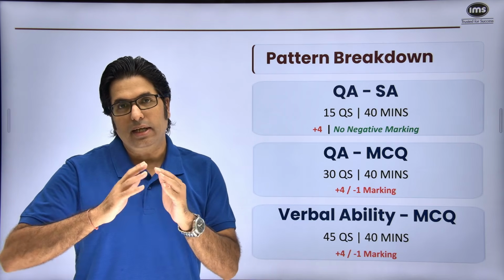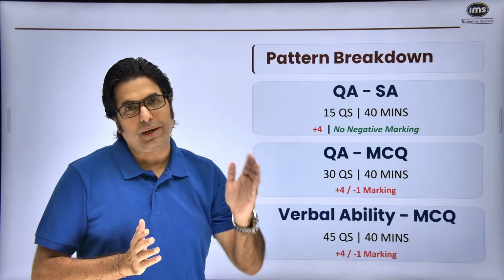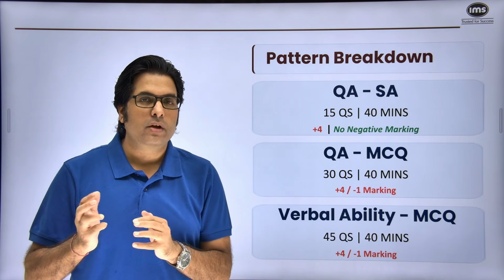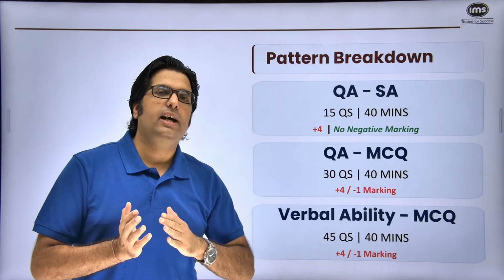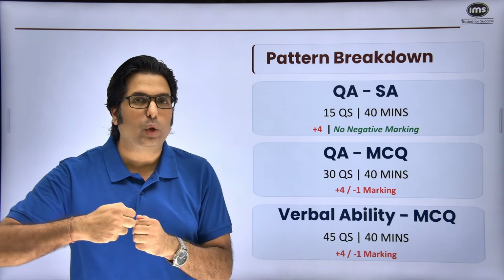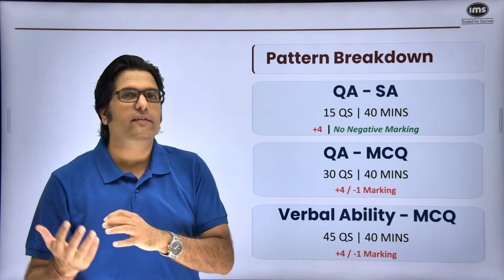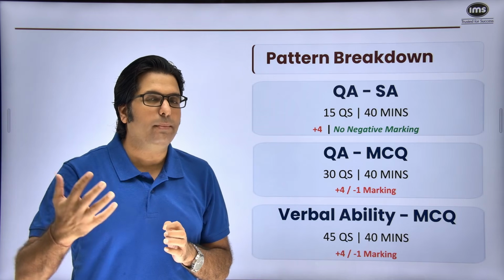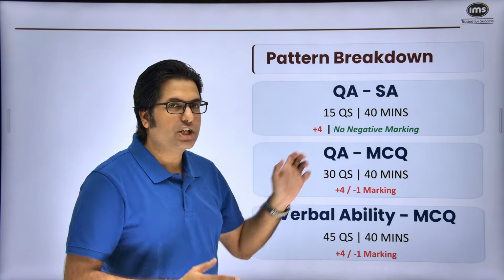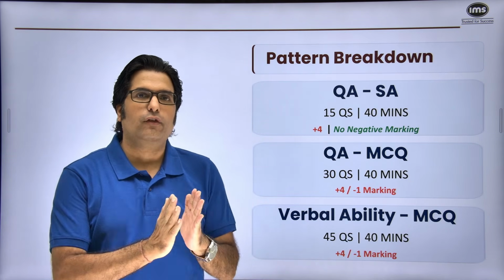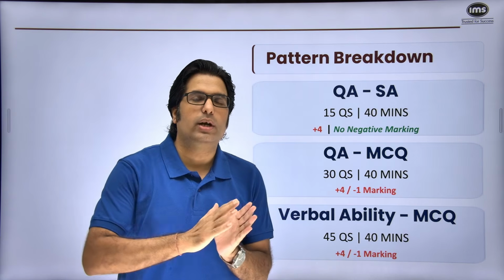And it isn't surprising that if you look at the past year's cutoff, you would realize that verbal ability has a very high cutoff, primarily because of the reason that it is more doable because a lot of RCs, so people tend to attempt those RCs even if they haven't had a lot of preparation. A lot of it has to do with grammar, vocabulary, whereas QA section would require a lot of solving on the part, and therefore the cutoffs for the QA section are slightly lower compared to VA.